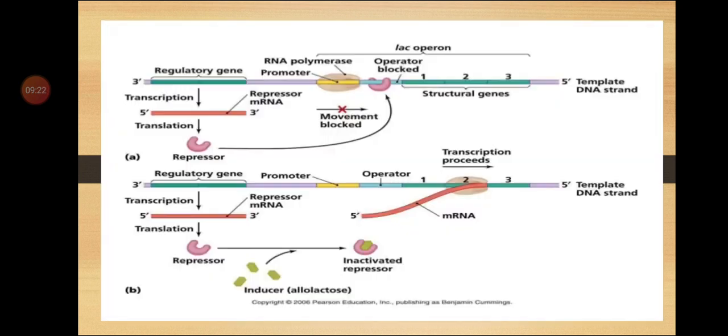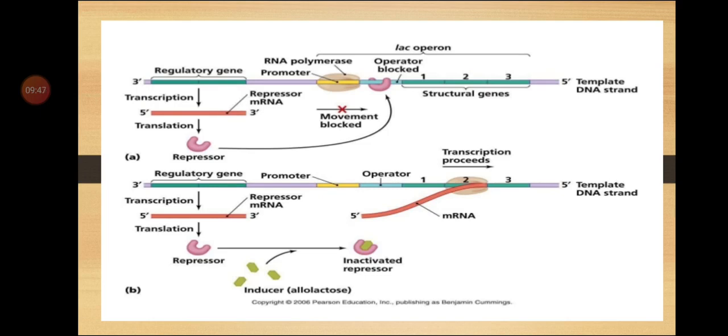When the lac operon is switched on, the inducer joins with the repressor protein, preventing the binding of the repressor to the operator gene. So what is going to happen?